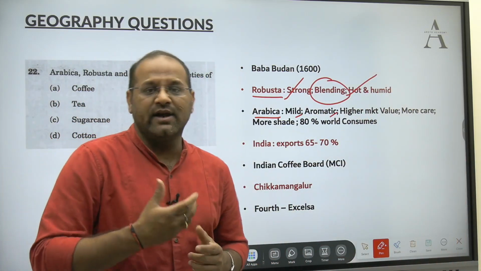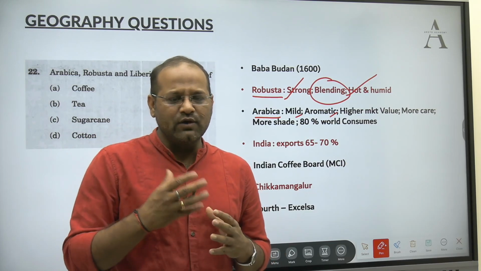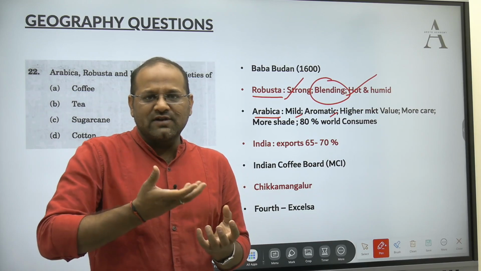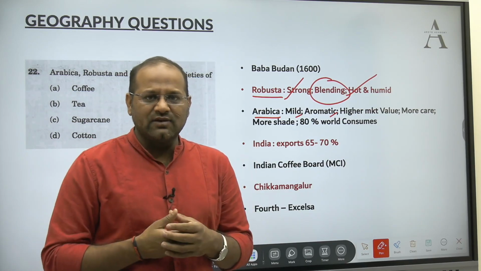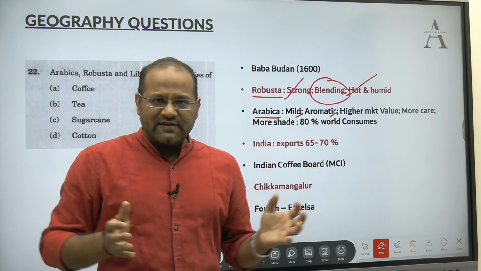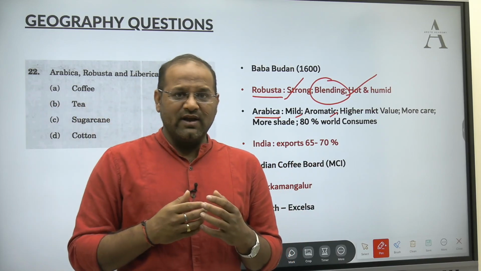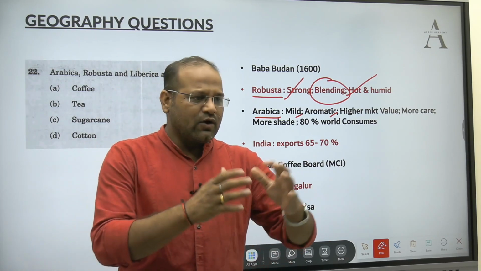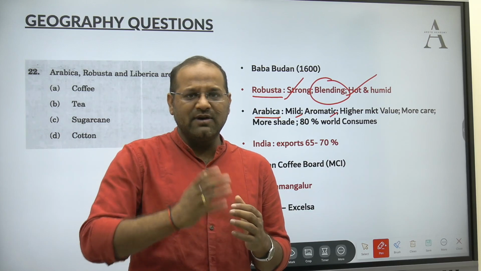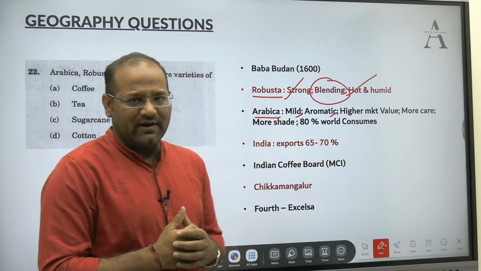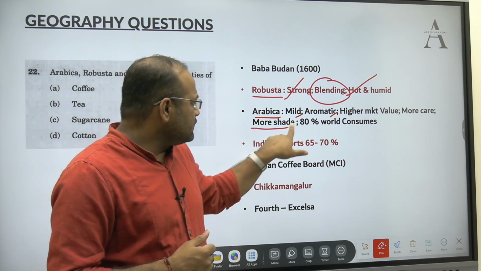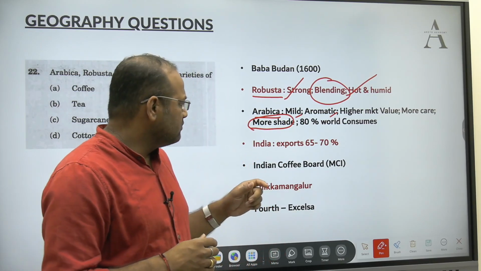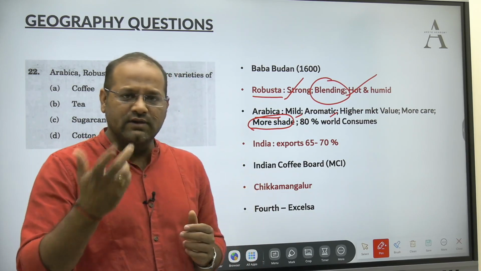It requires more shade. So when you would have read your NCERTs, there you would get this information that for coffee production plantation, we need shade. So in the coffee estates where you will go, let's say Hassan in Karnataka, or Chikmagalur, or Kodagu, there you will find coffee estates with trees in between giving shade to the coffee plants. So we use silver oak for providing the shade. This information also you must have come across in NCERT or somewhere.